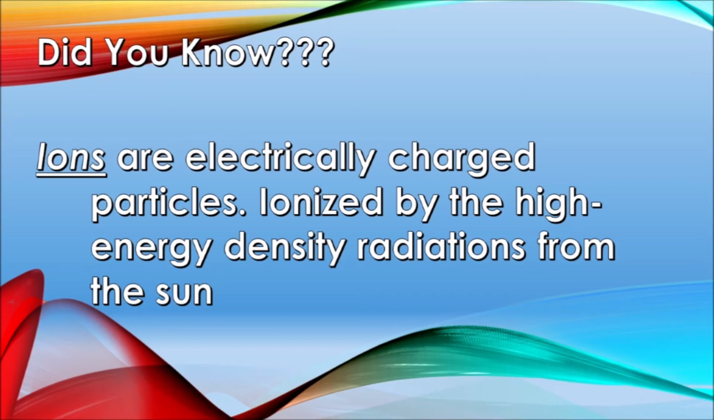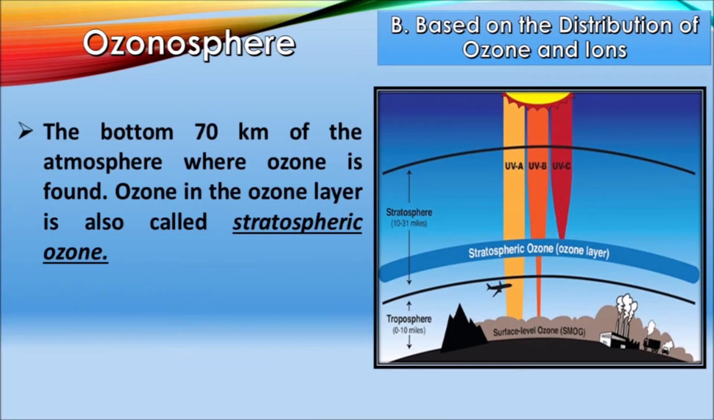Okay, so here's the first part of the division based on the distribution of ozone and ions. First is the ozonosphere. The bottom 7 km of the atmosphere where ozone is found is the ozonosphere. As mentioned earlier, the ozone layer is also called stratospheric ozone. Alam nyo na yung main purpose ng ozonosphere. Maliban sa doon makikita yung ozone layer, yung nasa ozonosphere, doon din makikita yung ozone layer na nagpoprotekta sa atin